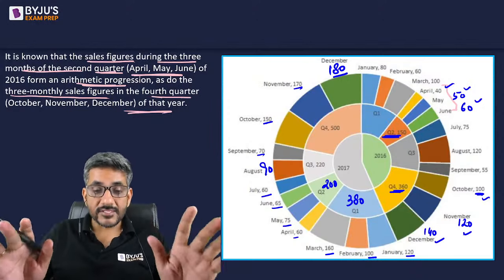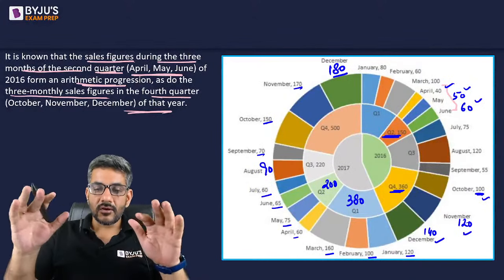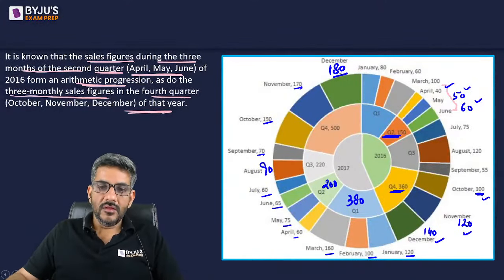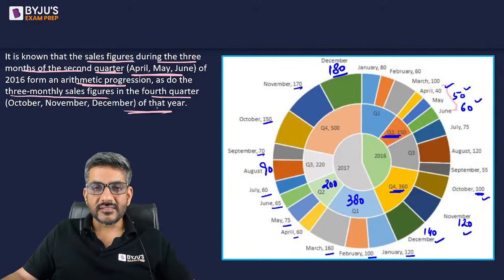And this is an actual CAT set. Let me tell you, ये जो भी sets हम लोग discuss करते हैं, these are all actual CAT sets. CAT has asked these questions. So once you have got all the figures of all the months, quarters and years, answering questions would become very easy.